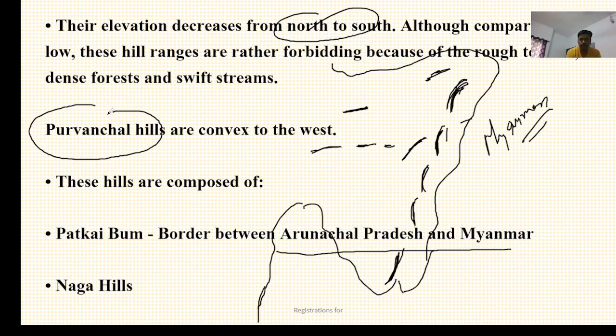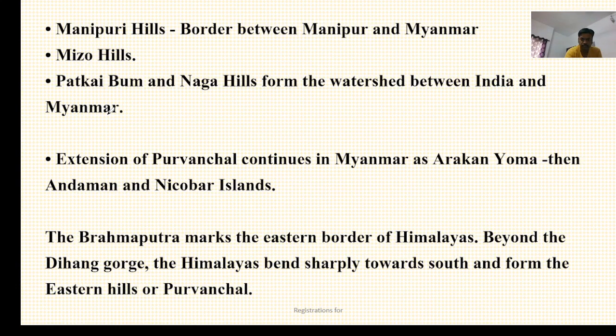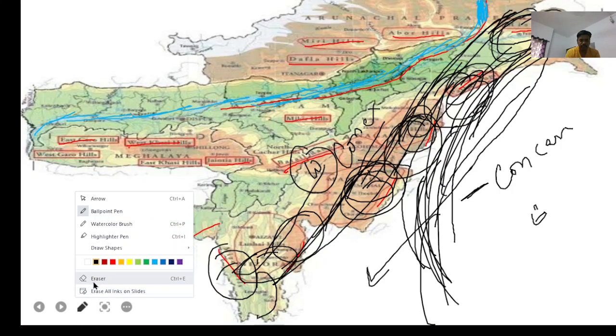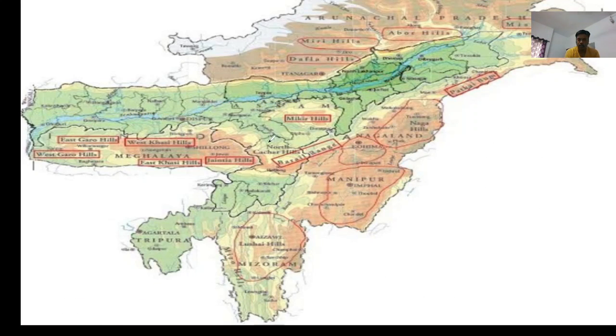There's a difference between Purvanchal hills and Northeast hills. For example, in this diagram, each and every hill and mountain comes under Northeast hills, or Northeast mountains. But if you see the Purvanchal hills, then this one: Patkai Bum, Naga, Manipur, Mizo, Tripura. These are the Purvanchal hills, which are making the physical boundary between India and Myanmar.